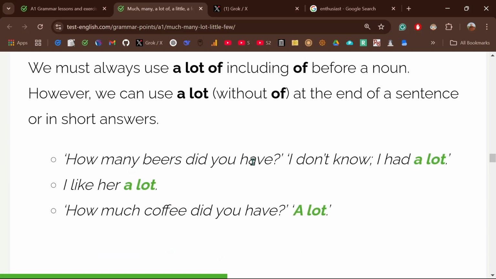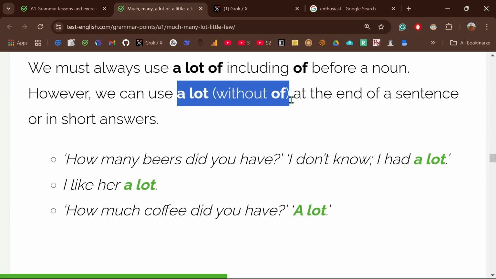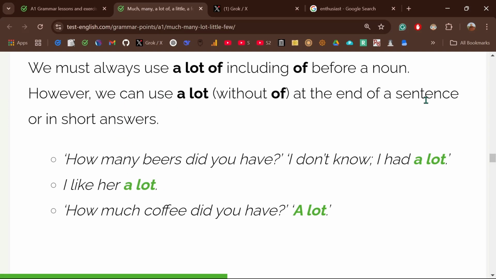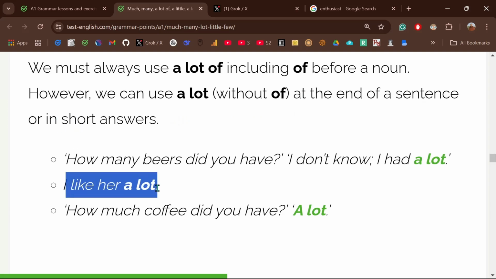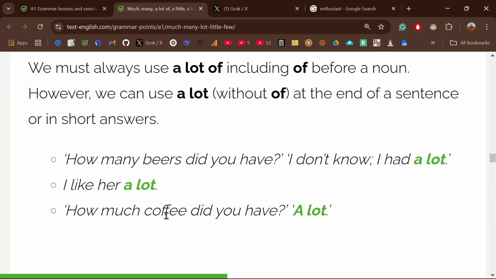How many beers did you have? I don't know. I had a lot. I like her a lot. You see, this is different. We can use a lot without of at the end of a sentence or in short answers. I like her a lot, the same example. How much coffee did you have? A lot. You can just say a lot. Then you just say a lot, you don't say of.